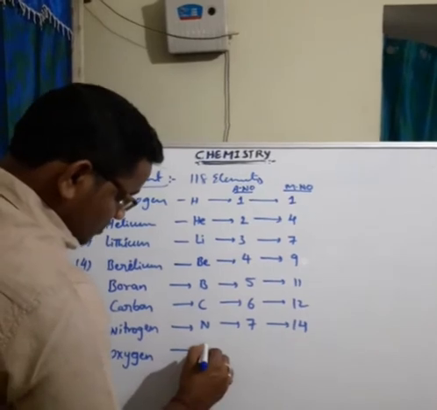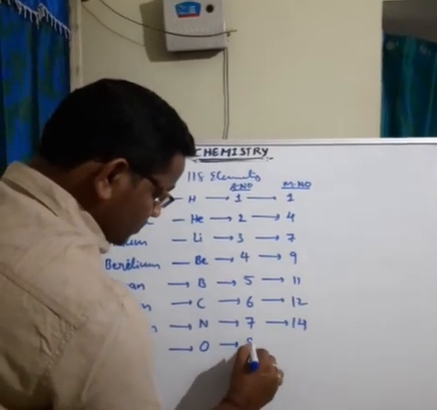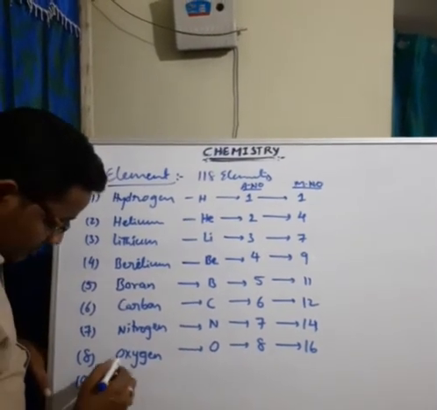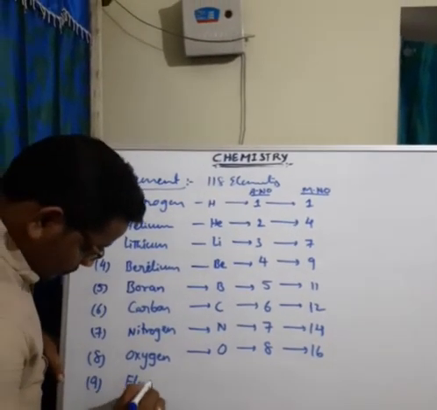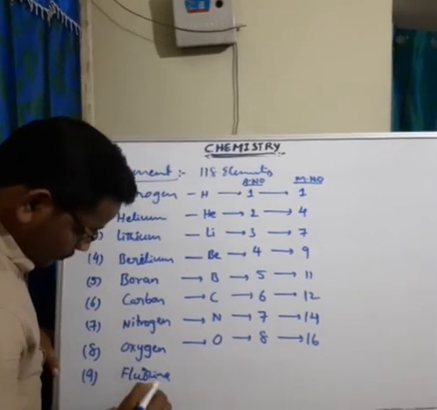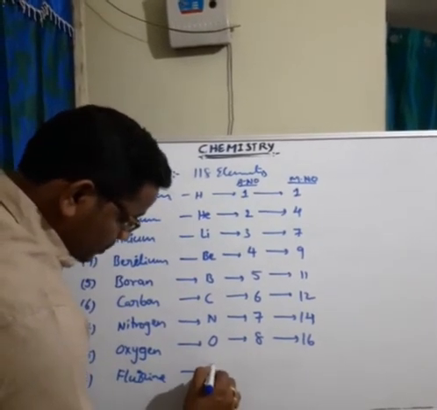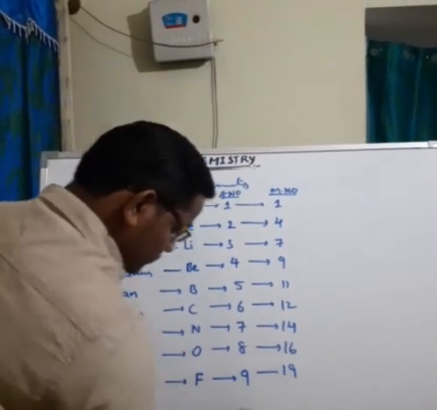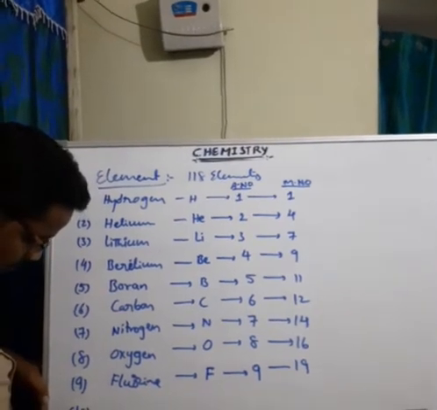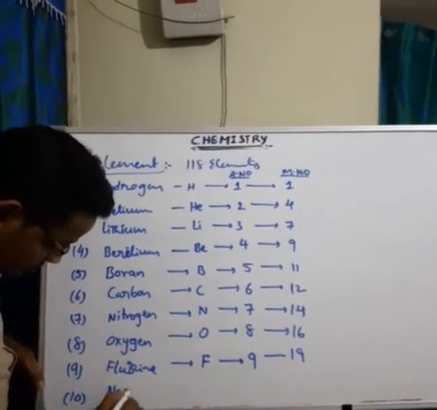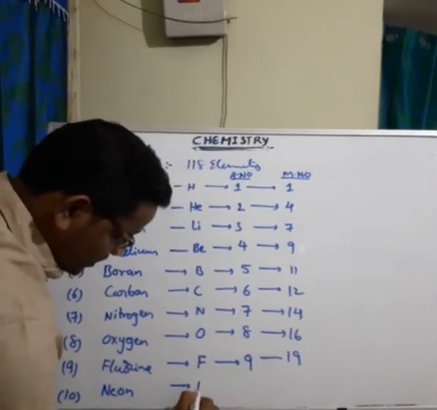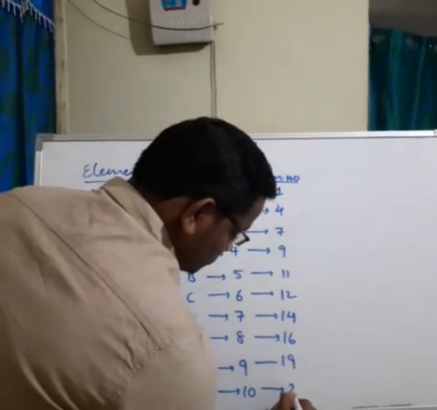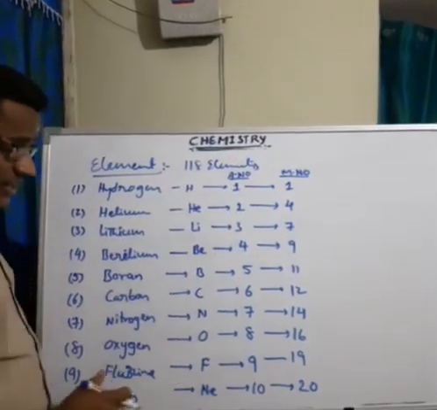Symbol is O. Atomic number is 8. Mass number is 16. Next, ninth one is fluorine. Symbol is F. Atomic number is 9. Mass number is 19. Last, 10th one is neon. Symbol is Ne. Atomic number 10. Mass number is 20. So these are the first 10 elements.